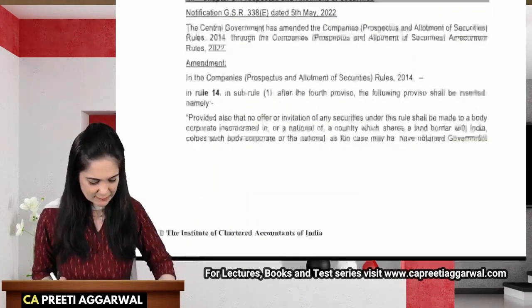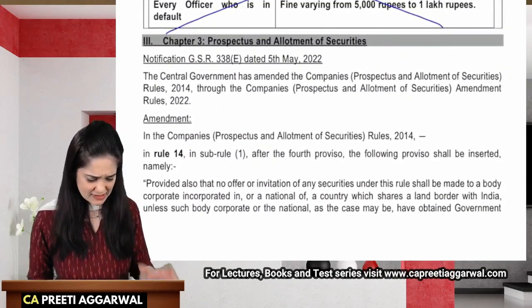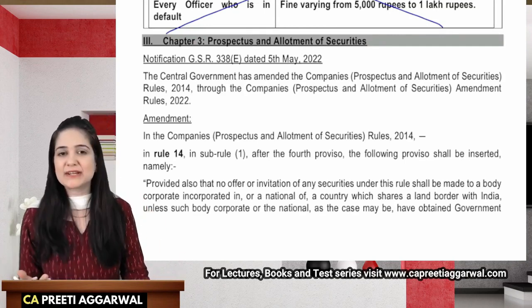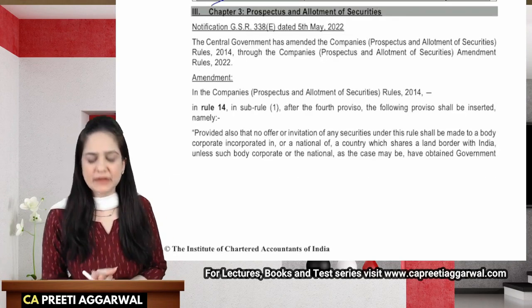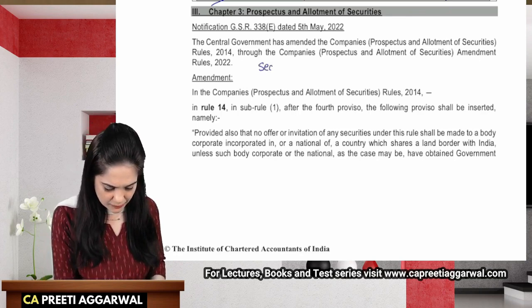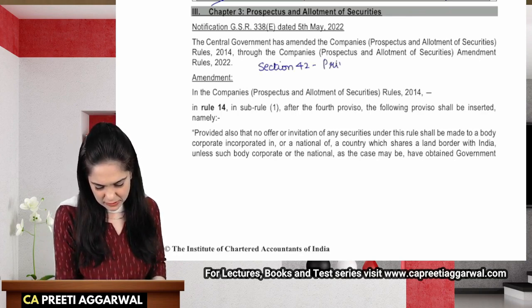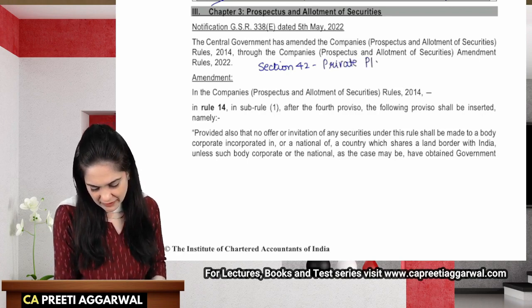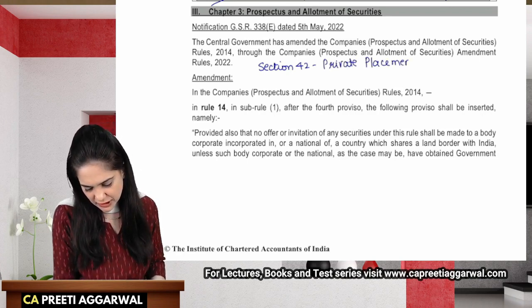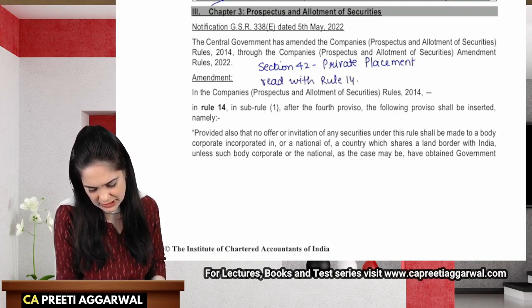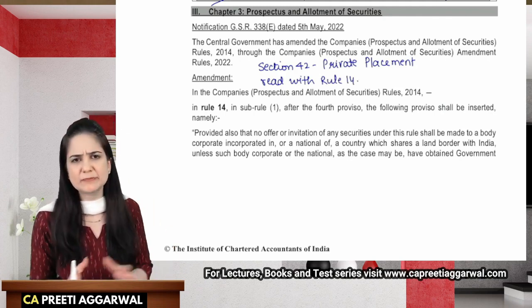Let us proceed. The third is a very interesting amendment. There is an addition. It's not an amendment as such. These are additions made. Now this amendment relates to section 42, private placement. So private placement is covered in section 42, read with rule 14. Now what is private placement and what exactly happens in private placement?